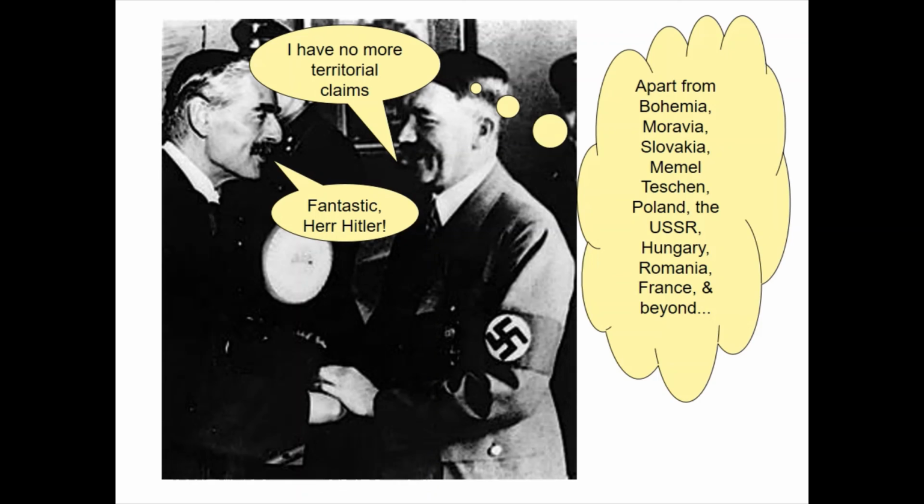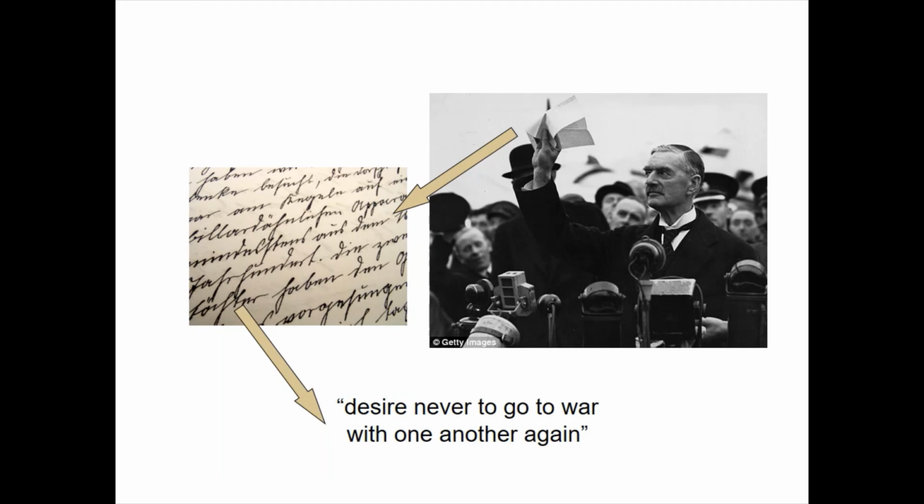In a separate arrangement, during their time in Munich, Chamberlain and Hitler also made an agreement. Hitler assured Chamberlain that he had no more territorial claims in Europe. This was of course under false pretense, as Hitler ultimately wanted to conquer the rest of Europe. Britain and Germany expressed their desire never to go to war with one another again. Chamberlain and Hitler's agreement is known as the Peace in Our Time paper. Sadly, it was not worth the paper it was written on.